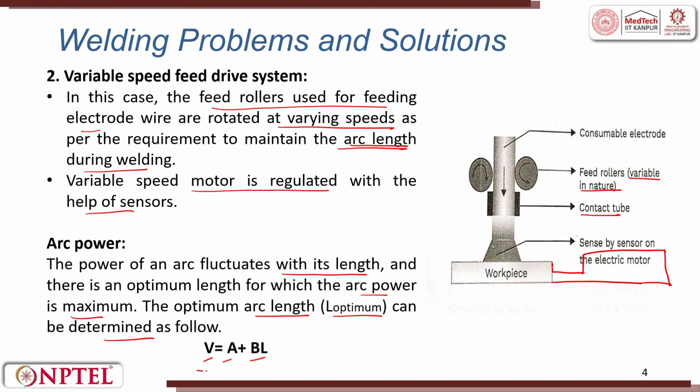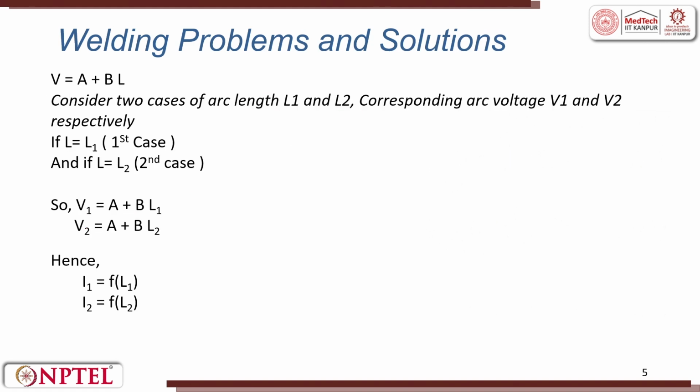This V = A + BL is known as the characteristic curve. To explain it further, where L is my arc length, consider two cases of arc length L1 and L2 corresponding to arc voltages V1 and V2 respectively. This is something like this.